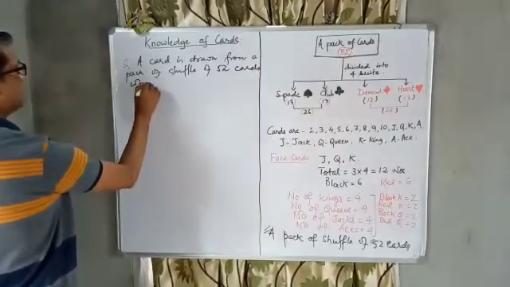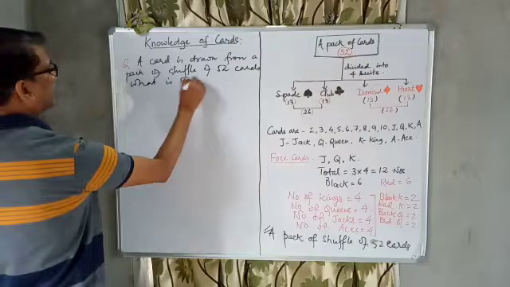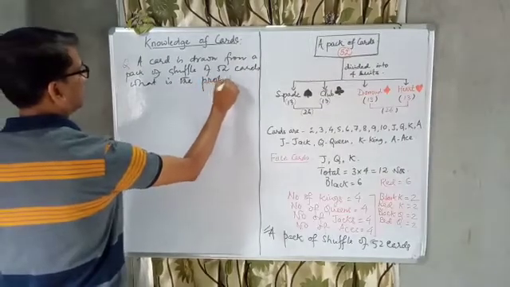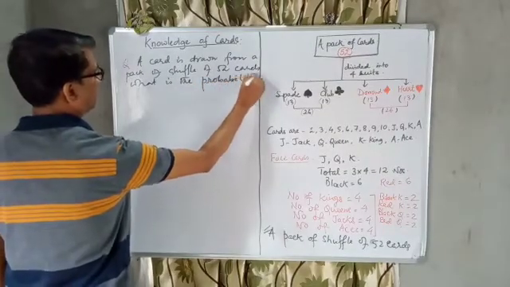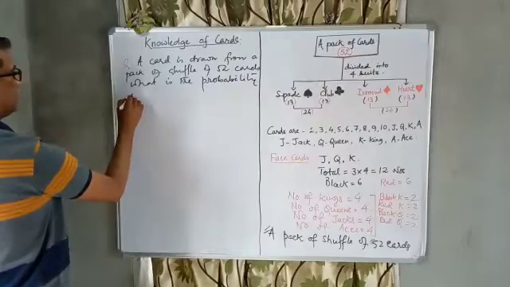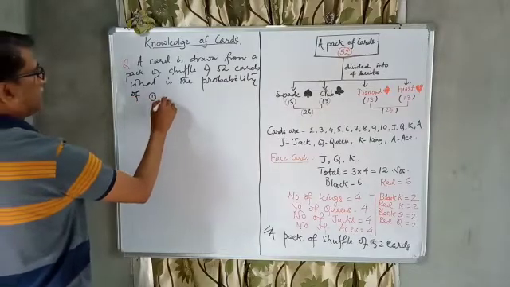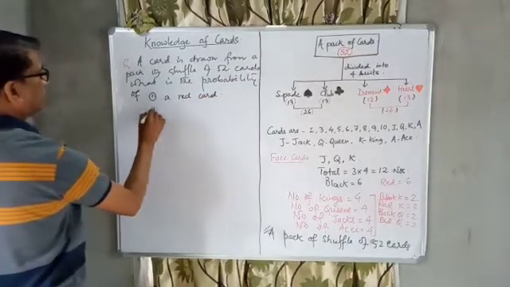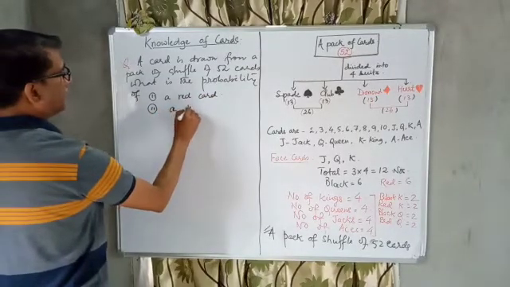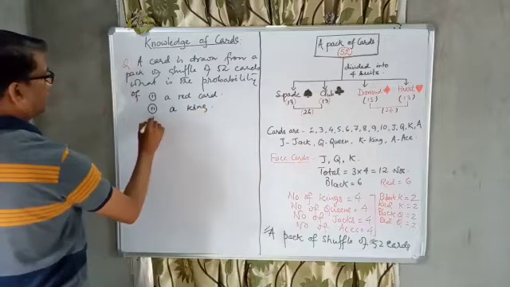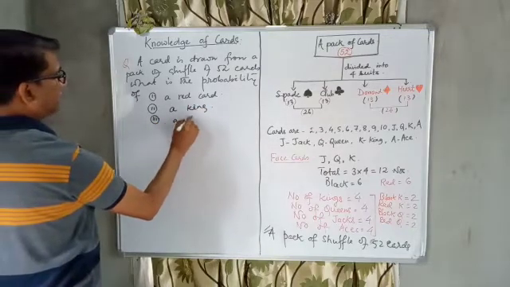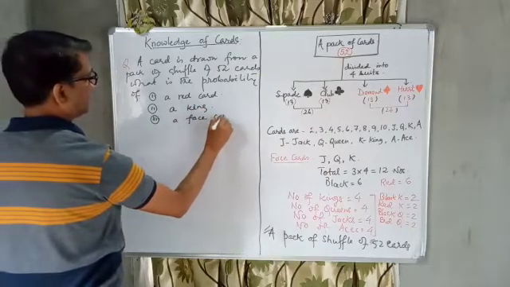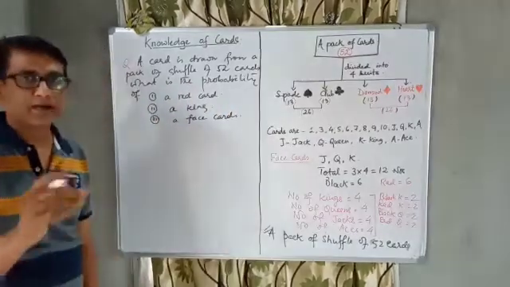What is the probability of number 1, a red card? Number 2, a king? Number 3, a face card? In this way, questions may be asked.